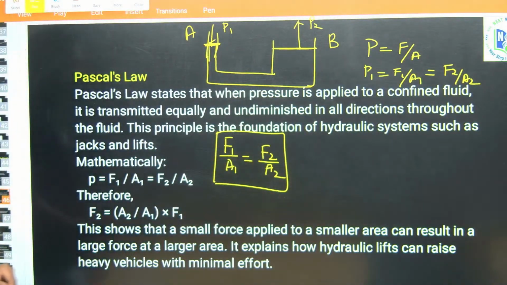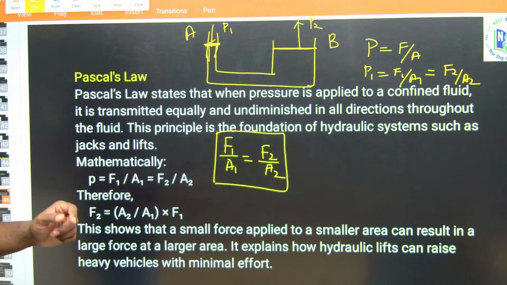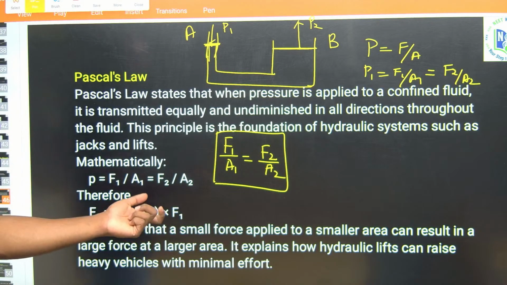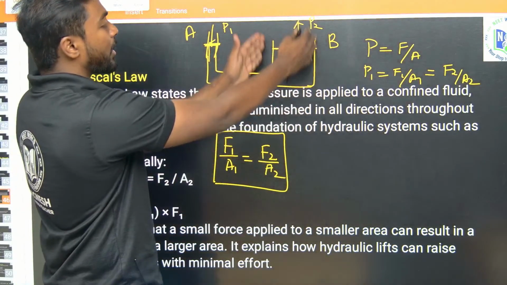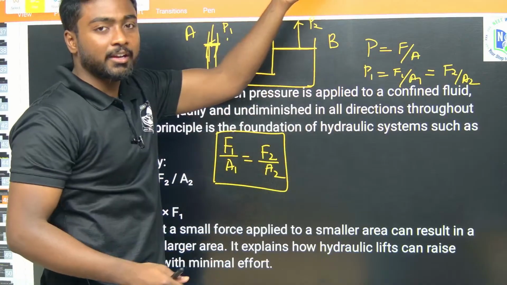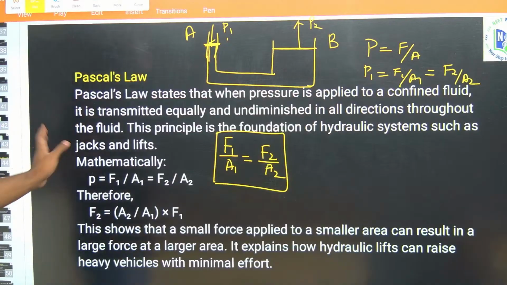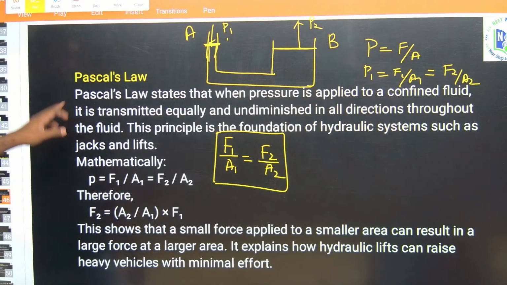That's it. This shows that a small force applied to a smaller area can result in a larger force at a larger area. It explains how a hydraulic lift can raise a heavy vehicle with minimal effort. Let me consider this is the vehicle standing here. If I apply some pressure here, the equal amount of pressure is raised here. That's the concept in Pascal's law. So this is the formula, guys. We'll go for the next thing.